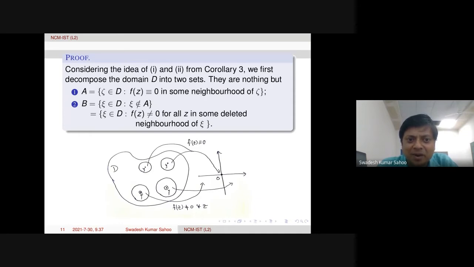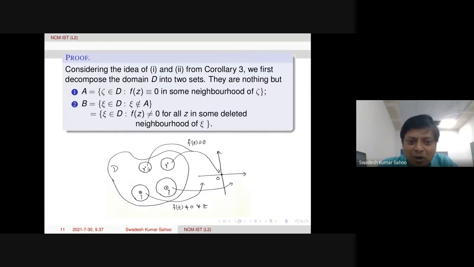We have a point xi, and collecting all such xi, these are the points so that in some deleted neighborhood of that xi, F is non-zero for all z. Whatever z we take in this deleted neighborhood, F has to be non-zero. That way, B is constructed. The union of the top two neighborhoods is A, and the union of the bottom two such deleted neighborhoods gives the set B.